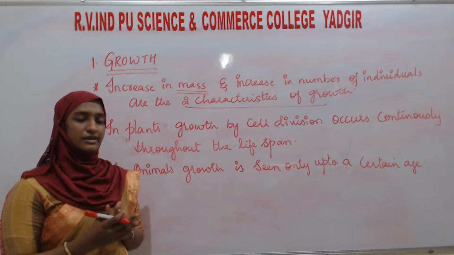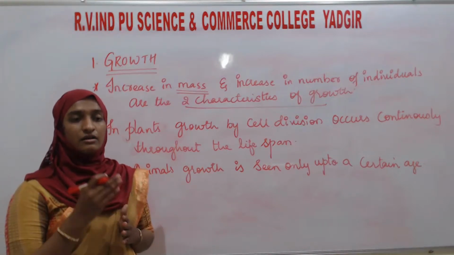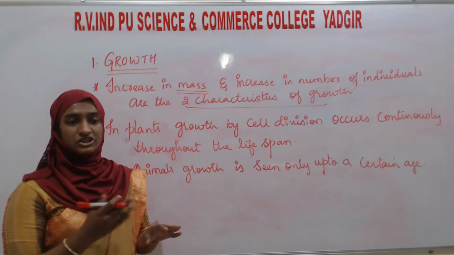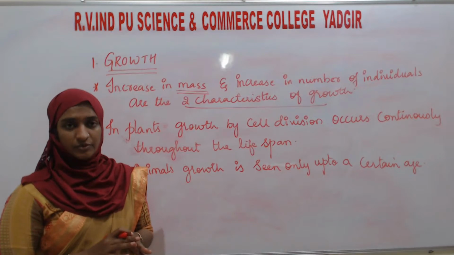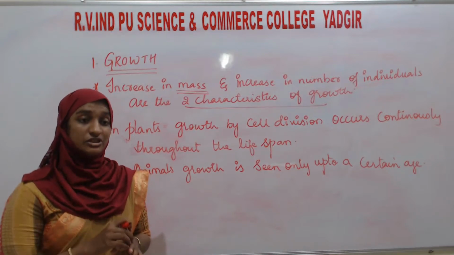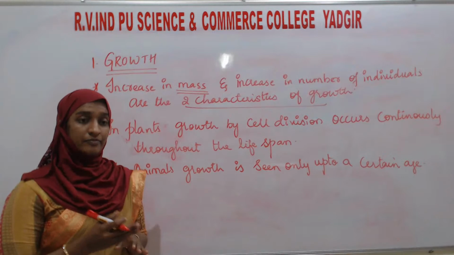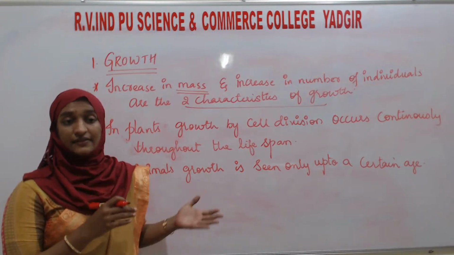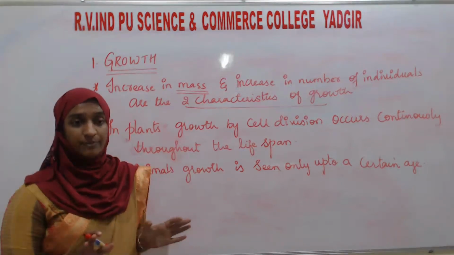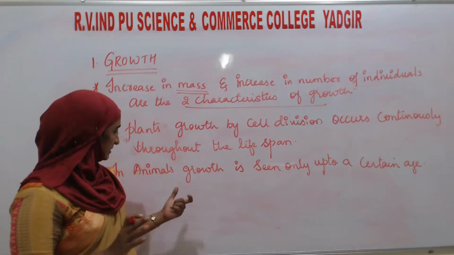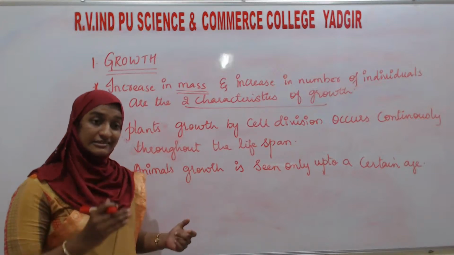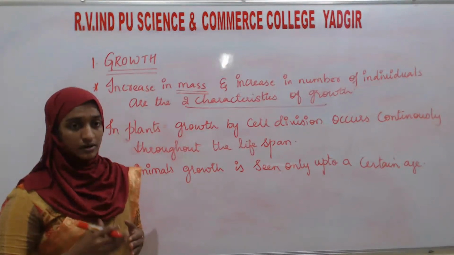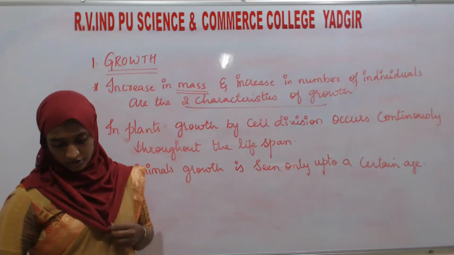Because in certain cases, if a man met with an accident and some of the skin, some of the flesh has vanished away from the body, in that case the cell division will take place. The lost cells can repair. So that is the other condition. But the whole body cannot repair. So that is the condition in animals. Growth is seen only up to a certain age, not lifelong, not throughout the lifespan.